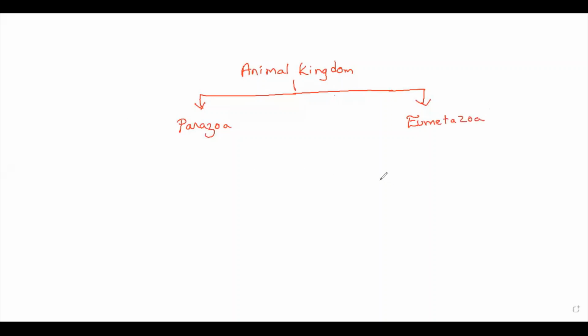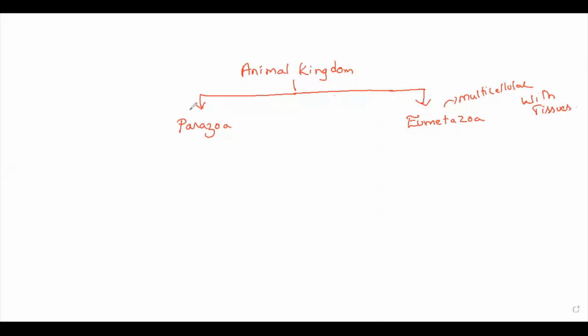Parazoa means multicellular animals without any tissues. Eumetazoa means multicellular animals with tissues.